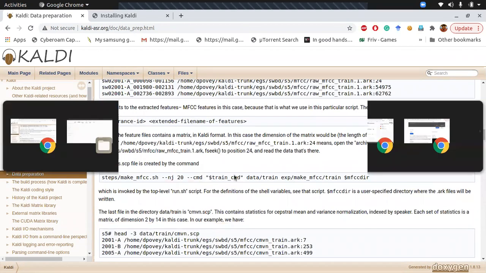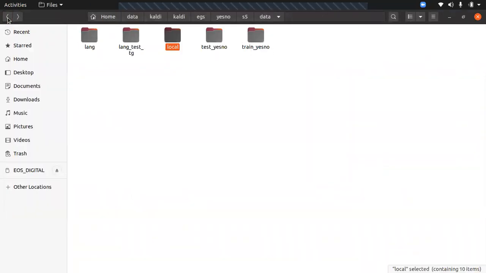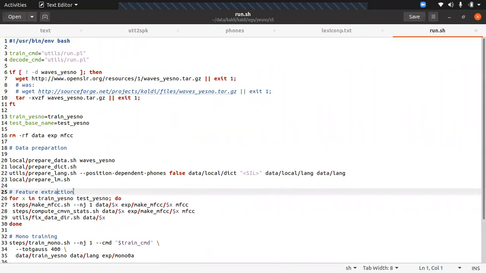Okay. Now next I'll explain this script. This is already included in the yes no example, but for your own example you need to create it according to yourself. There are certain steps you need to follow. First is feature extraction. Feature extraction is done for both the test files and the training files, right?